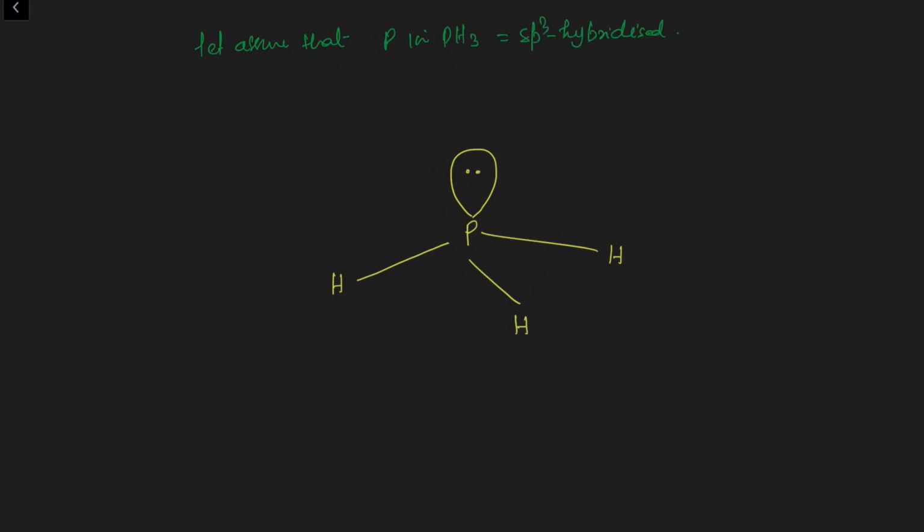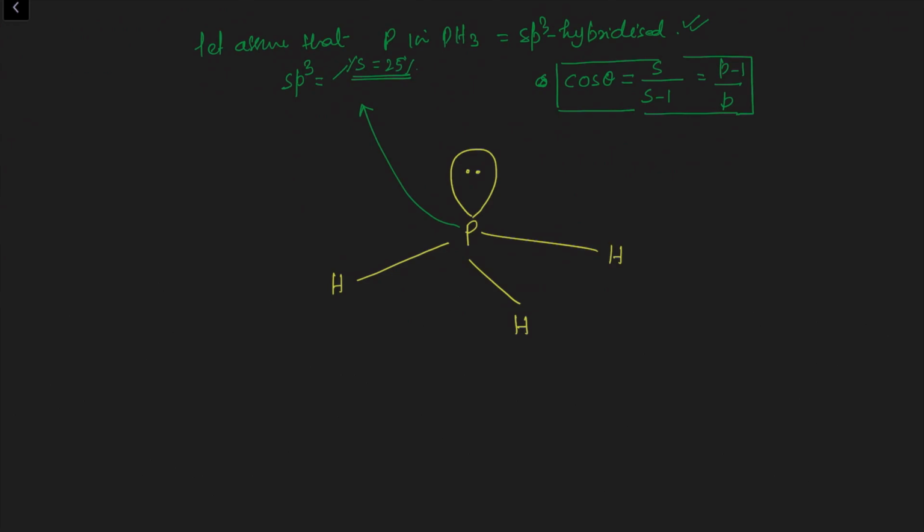Just assume. And we know one more thing, how to calculate the percentage of S character and percentage of P character in a given bond. One formula we know is cos theta equals s by s minus 1, which equals p minus 1 by p. So we will use this formula to get an idea about the percentage of S character and P character in each bond of the phosphine molecule by assuming that it is sp3 hybridized. Now if this phosphorus is sp3 hybridized, the conclusion is that the percentage of S character must be 25%.